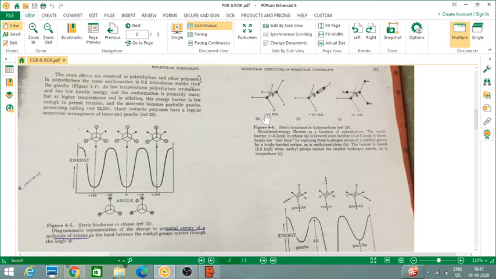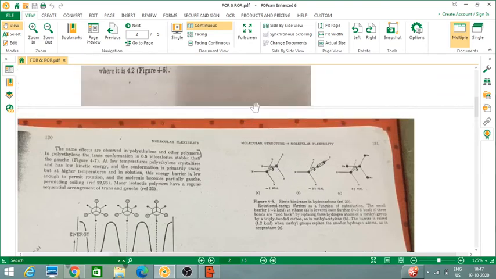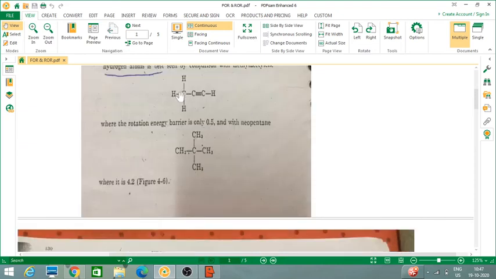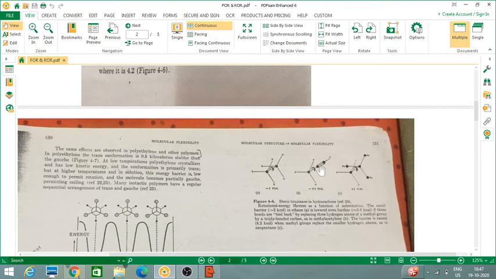Now I want to reduce this potential rotational energy barrier even further than 2 kilocalories, to 0.5 kilocalories. So what will I do? I will add a substituent. I'll add C triple bond CH, like in the case of methyl acetylene. So this structure I'm talking about: CH3, then C triple bond CH. These dark dots are carbon, and this is a triple bond and then H.